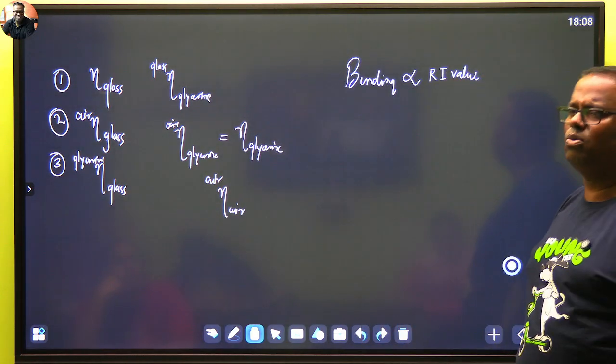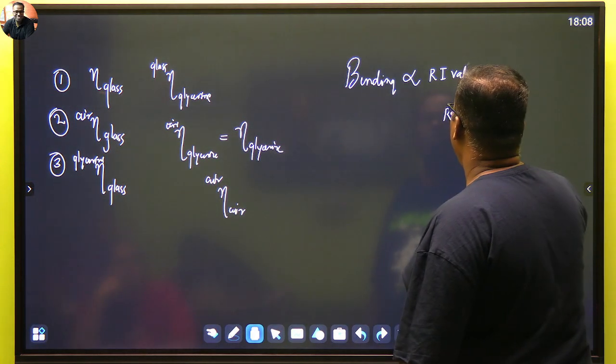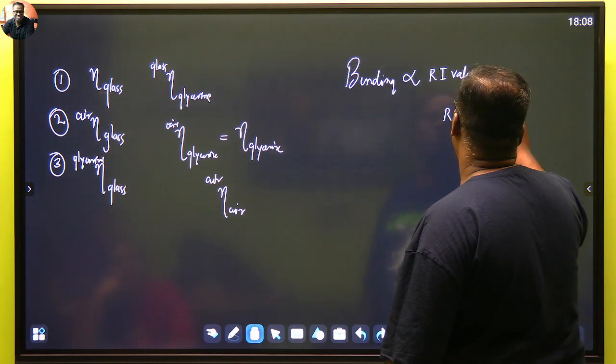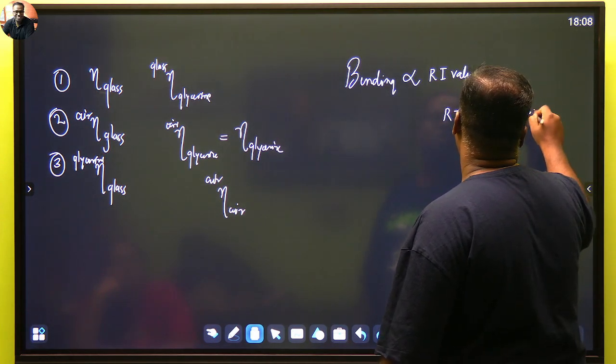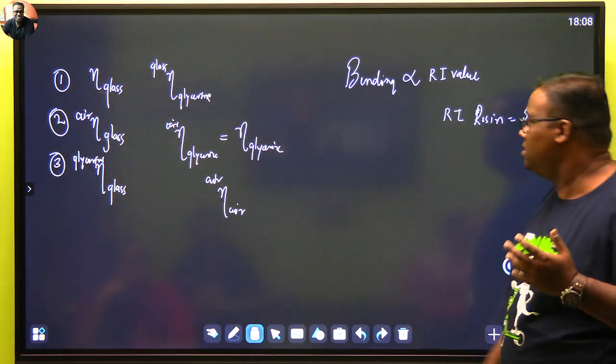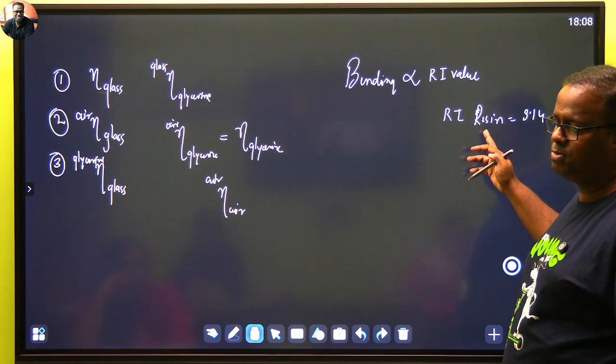Now again, questions which may come. Suppose somebody says the refractive index of, say, something like resin. I said anything. Resin is say 3.14. You have been told 3.14. That means the refractive index of resin, they have not mentioned with respect to 1. What?